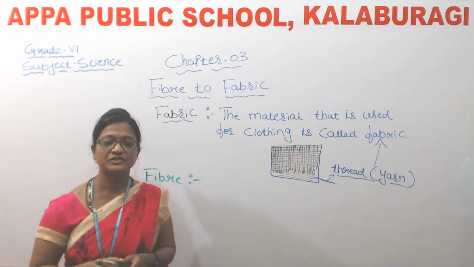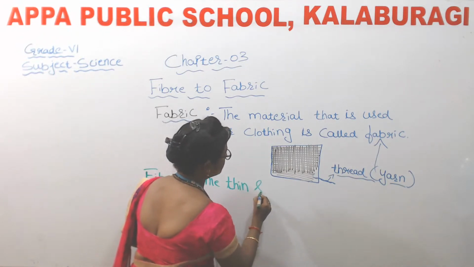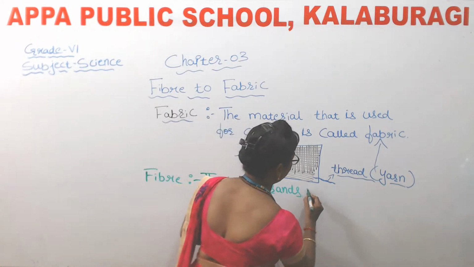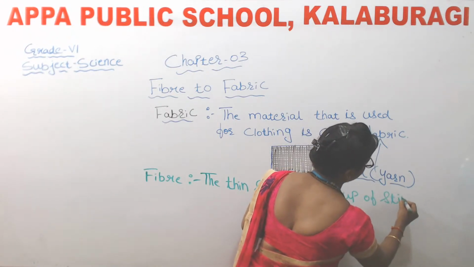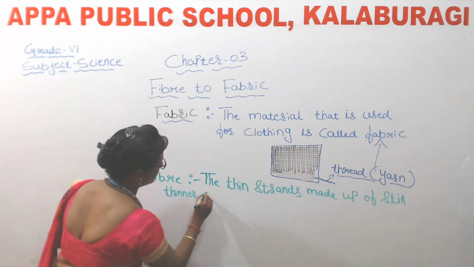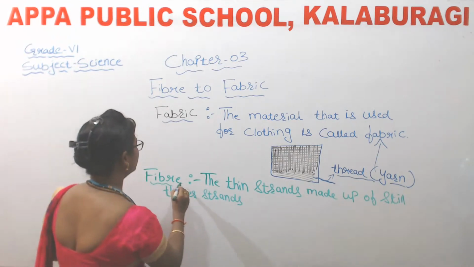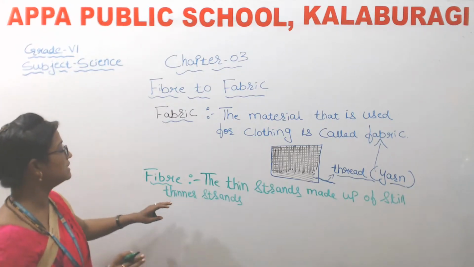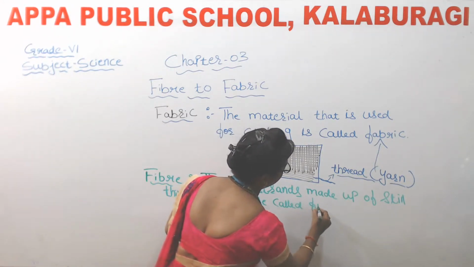So what do you mean by fiber, children, here? The thin strands made up of still thinner strands. Okay, so what do you mean by fiber here? The thin strands made up of still thinner strands are called fibers.